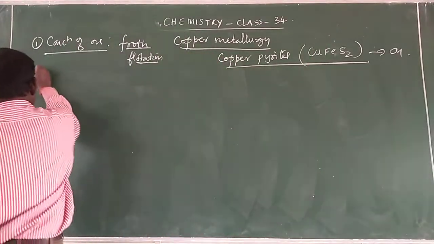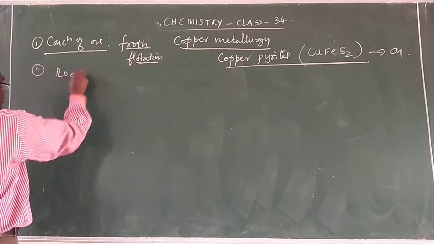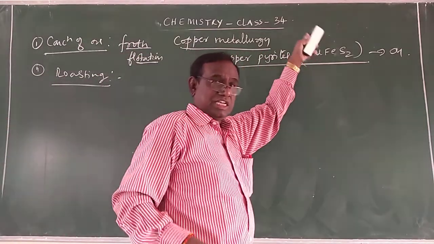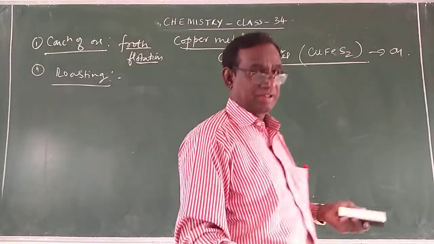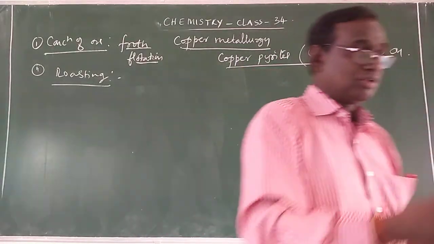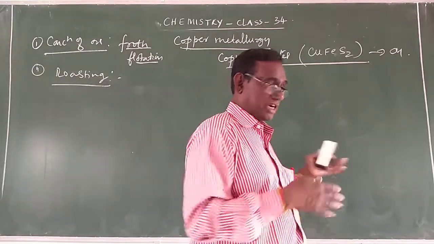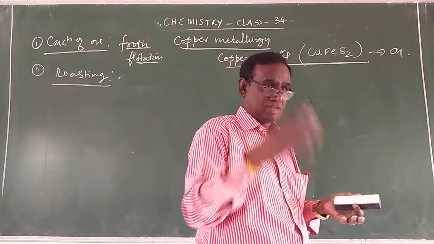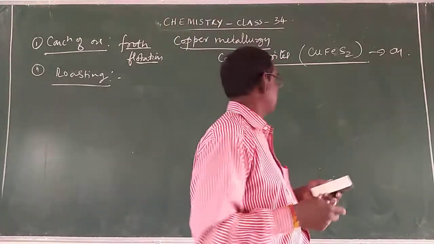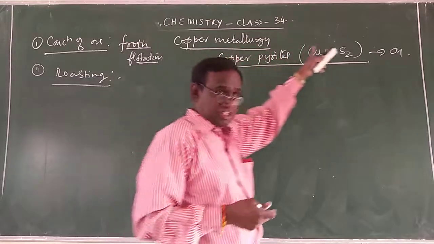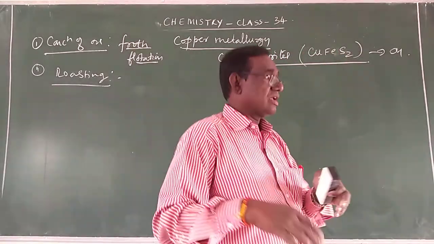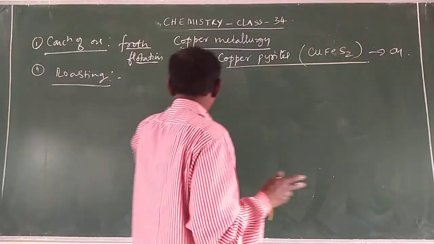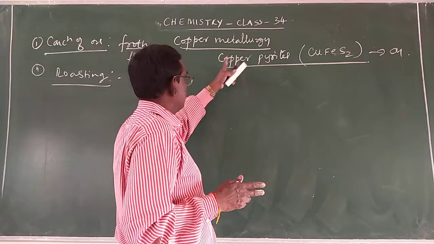Next, the second step, roasting. The concentrated copper pyrites is heated with excess of air in a reverberatory furnace, so that the following changes take place. Moisture and carbon, sulfur, arsenic impurities are lost as volatile oxides, and the copper pyrites is converted into a mixture of cuprous sulfide and ferrous sulfide. This is the change that takes place in the roasting process.